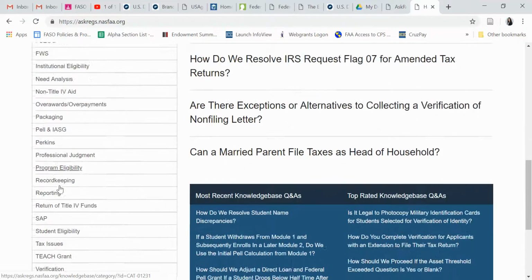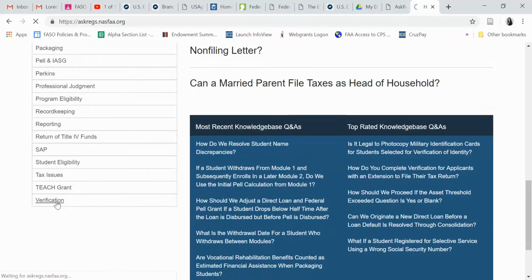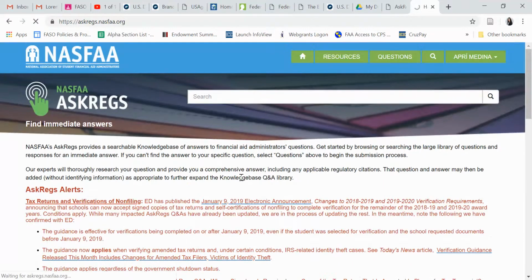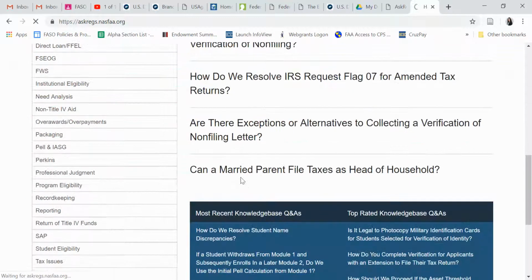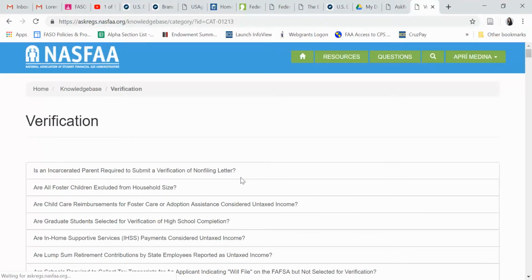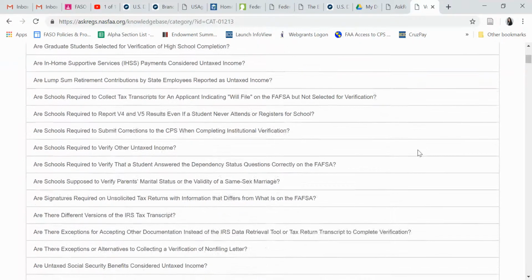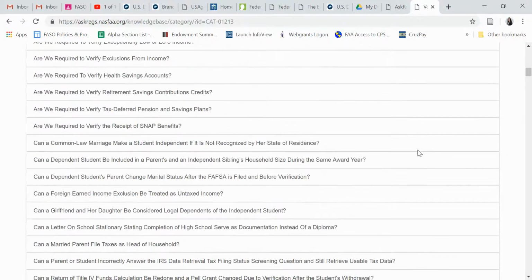So let's say I had a question about verification, right? I'm going to go first to verification and search under that topic heading, and it's going to give me probably a list of all the commonly asked questions from institutions across the nation in terms of verification. And that looks like it's taking a little while to load. There we go. So here you go. Here's all the most common questions. Now that can be quite a bit, right?